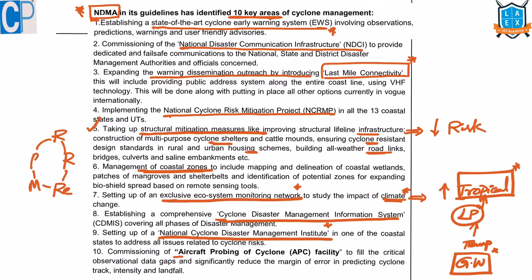Next, commissioning of aircraft probing of cyclone facility. For example, if there are any errors in predicting cyclones, etc., we should have an aircraft probing of cyclone facility so that we can give the early warning at a particular period of time, at the correct period.